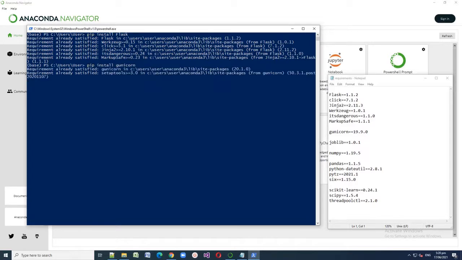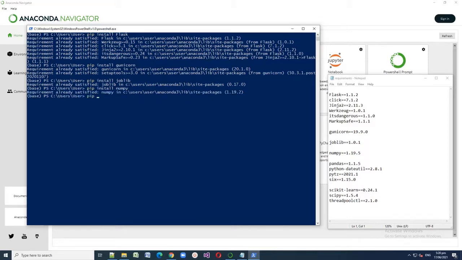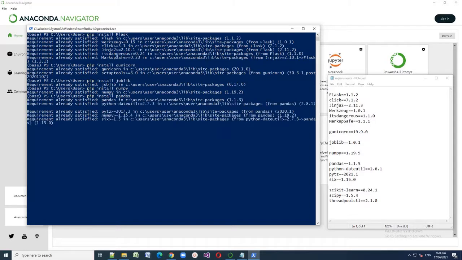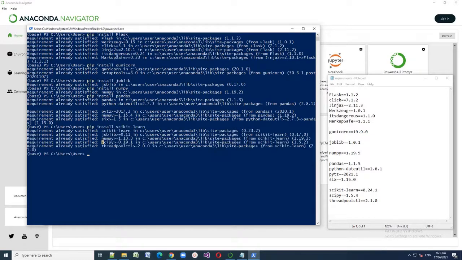Then let's also install Gunicorn. Enter. Next is Joblib, NumPy, and Pandas. As you can see, it added python-dateutil, pytz, and six, so we need them also. And we also have to install scikit-learn, SciPy, and threadpoolctl.